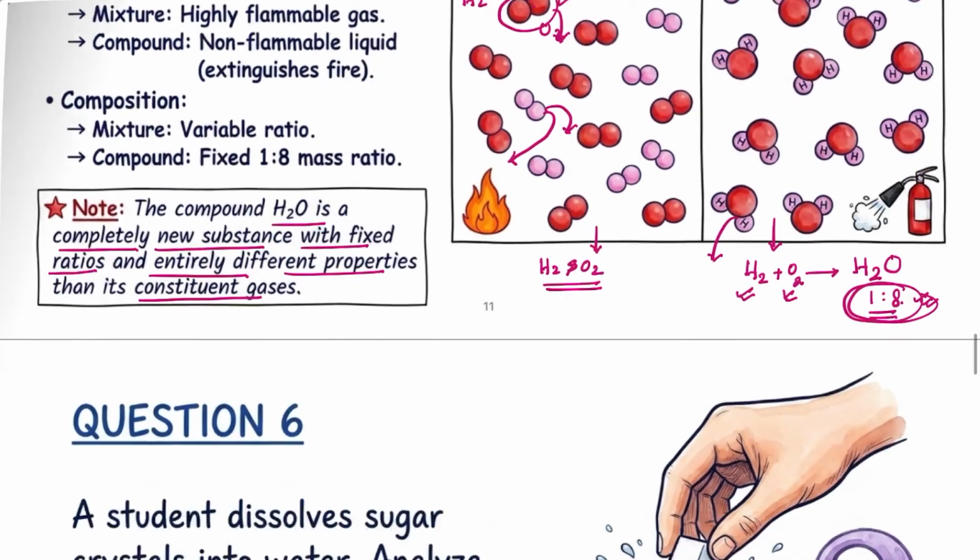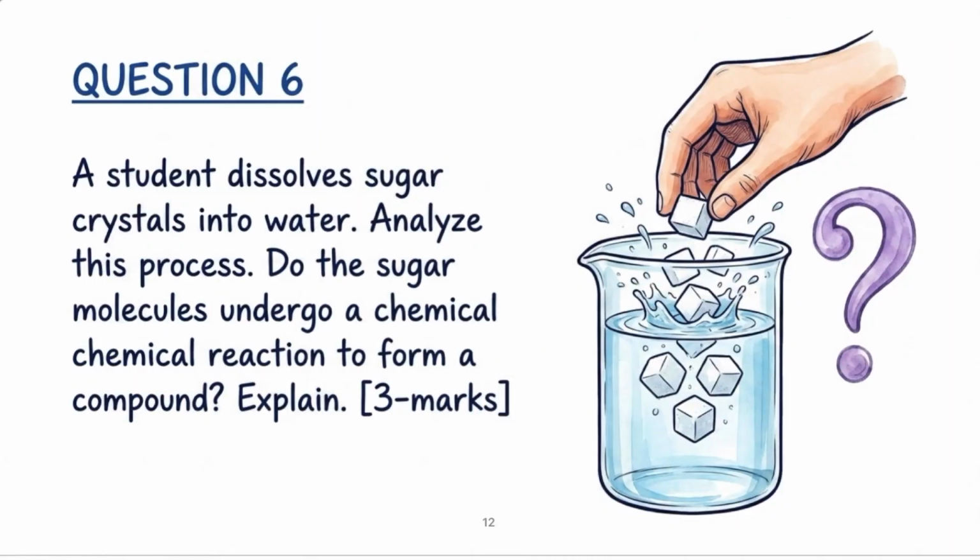Now question number 6. A student dissolves sugar crystals in water. Very good. Analyze this process. Do the sugar molecules undergo a chemical reaction to form compounds? The answer is no, because in a mixture there is no chemical bond formed between the components of the mixture. Now check the answer.